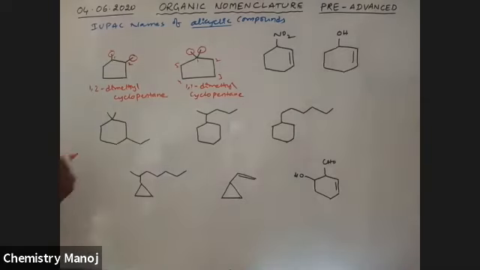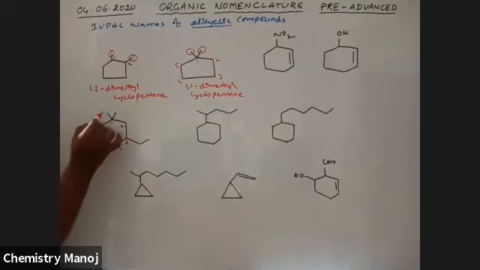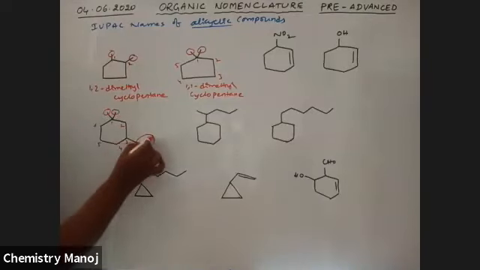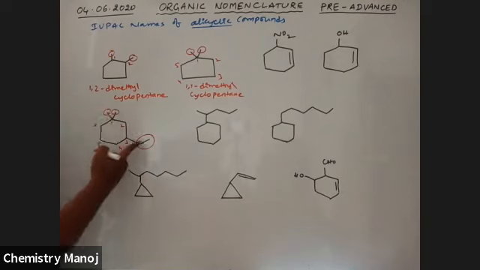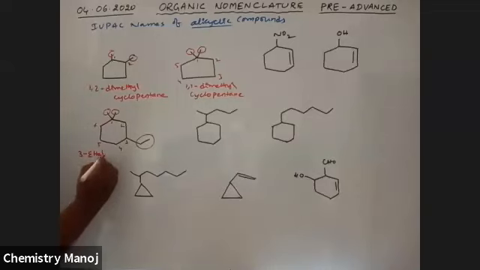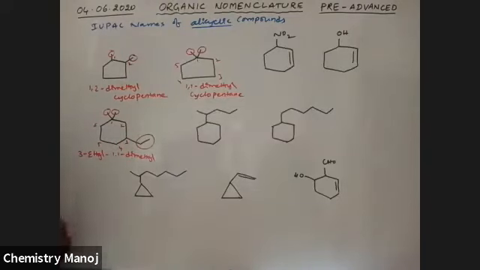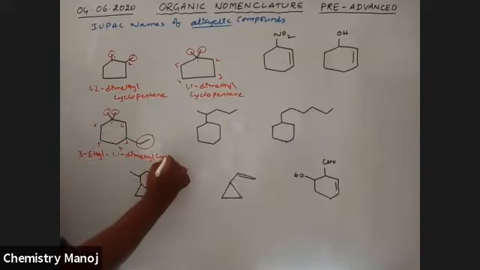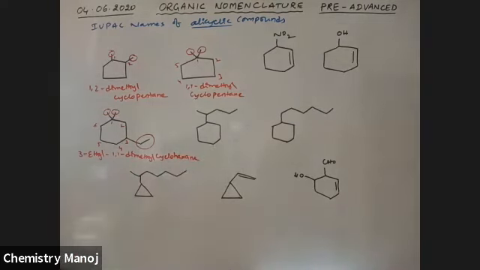So 1, 2, 3, 4, 5, 6. It is methyl, it is methyl, it is ethyl. Now the name is methyl, ethyl. 'E' comes first in alphabetical order. Therefore, 3-ethyl-1,1-dimethyl cyclohexane. Cyclohexane is the name.